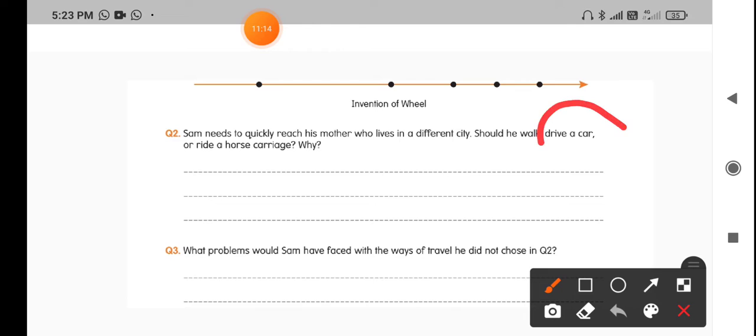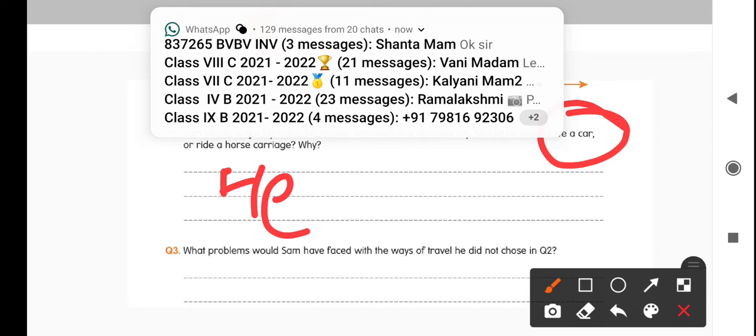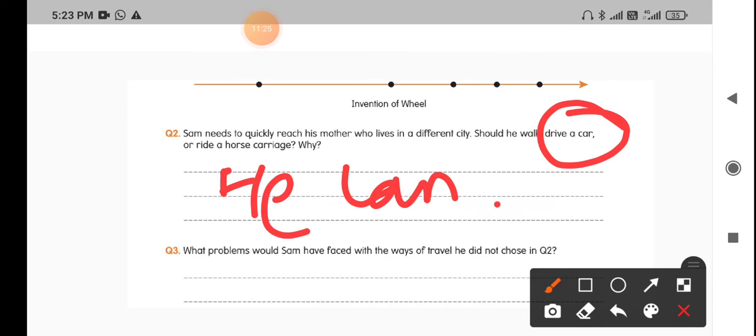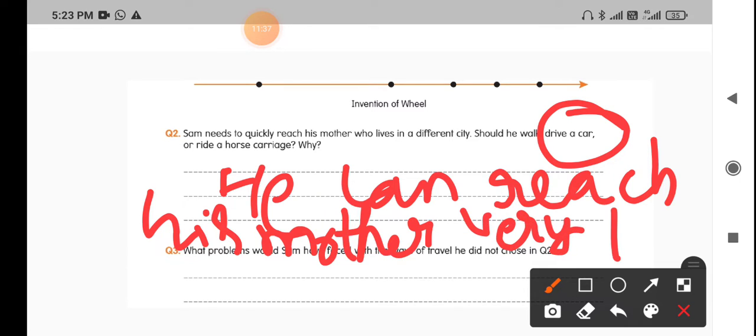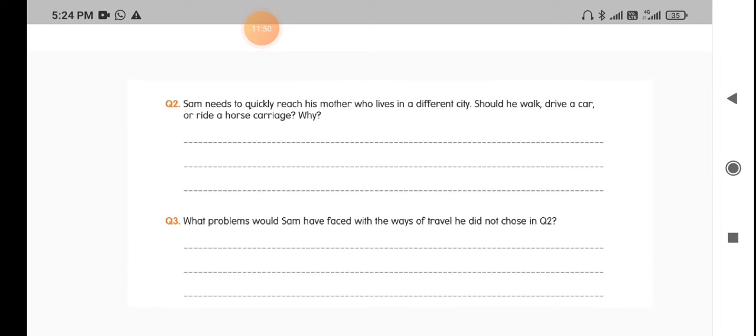Obviously, drive a car, because he can reach his mother very fast. So Sam needs a car.